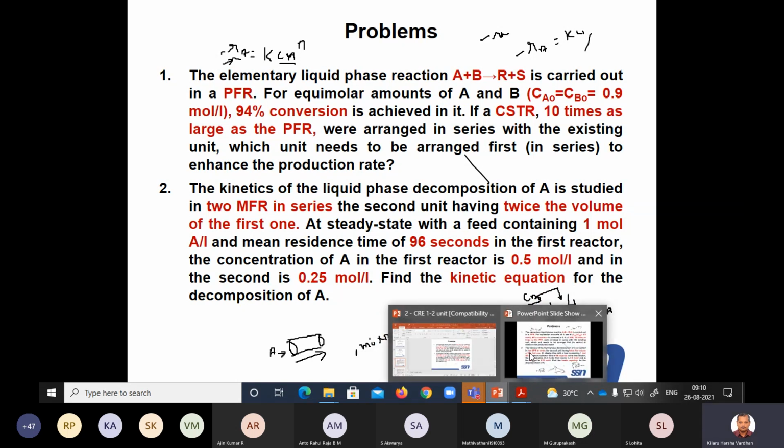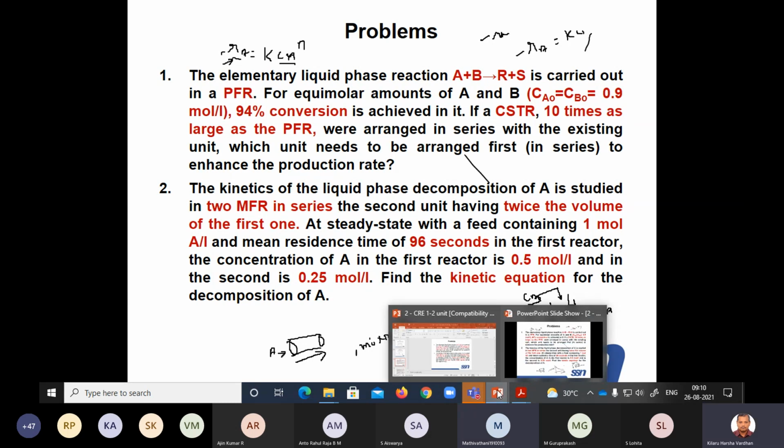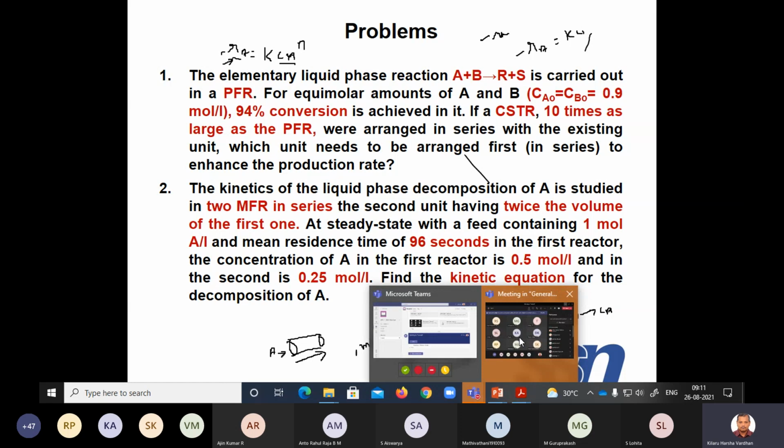No, sir. Is it? Does it make sense what I showed? What I told? Why this CSTR and PFR? Sir, Arjun is absent, sir. What happened? Sir, Arjun is not in the meeting. Okay, Arjun is not in the meeting. Okay. For you, it is okay?